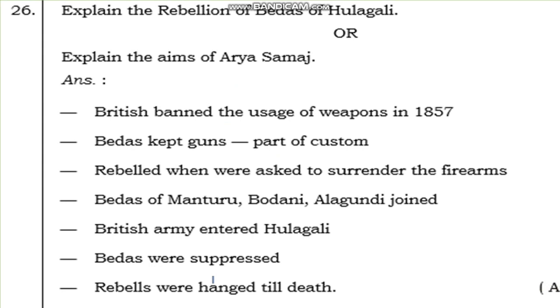When the British asked them to surrender their weapons, the rebellion started, and the Bedas of Mantur, Bodni and Algundi joined from different places. The British army entered Halagali, and the Halagali Bedas fought against the British until their death. The British suppressed the Beda revolt, arrested some of the rebels, and hanged them till death. So that is the rebellion of the Bedas of Halagali.